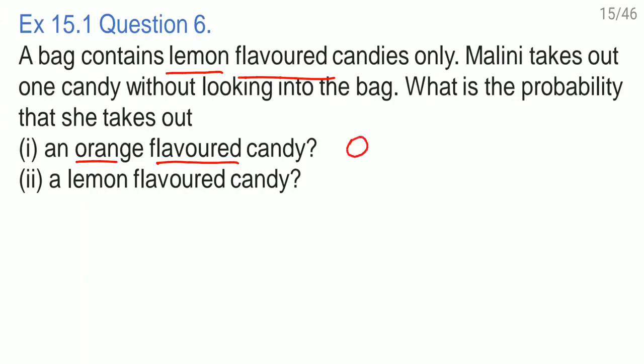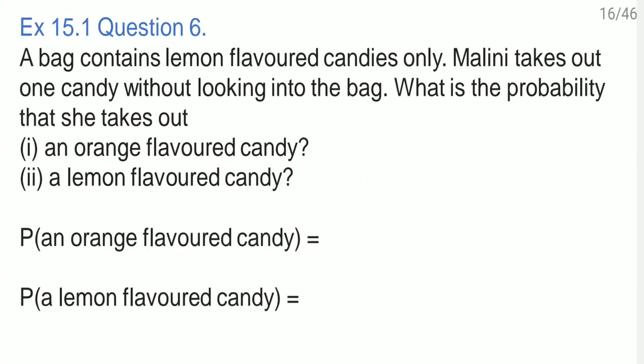Now the second one, a lemon flavored candy. So you take out any candy, it will be of lemon flavor only. So it is the sure event. That's the reason the answer is 1. See here, the probability of an orange flavored candy is 0 and the probability of a lemon flavored candy is 1.